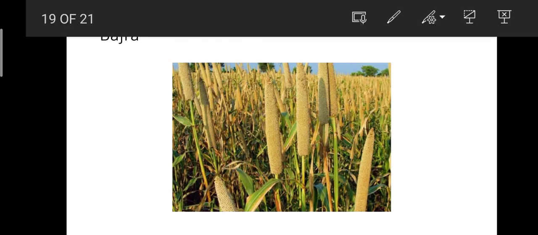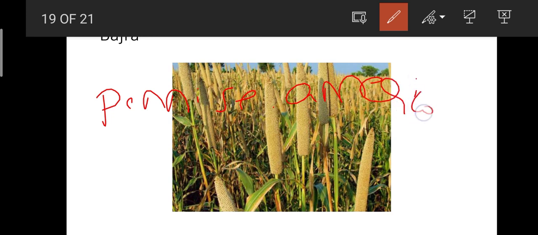Okay friends, next crop we will be having bajra. This is the last crop in this video. What is the scientific name of bajra? It is Pennisetum americanum. Okay, Pennisetum americanum. What is the origin? It is Africa. In case of sorghum, it is East and Central Africa, whereas in case of bajra, it is just Africa. Okay, remember it.